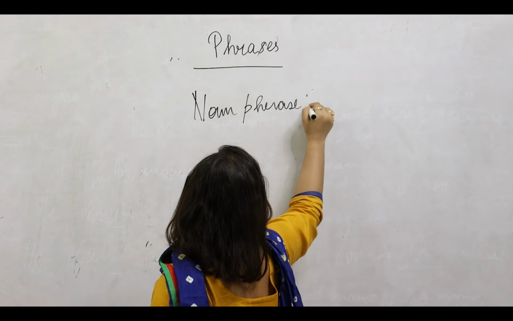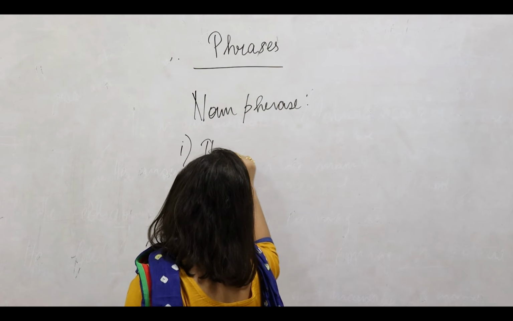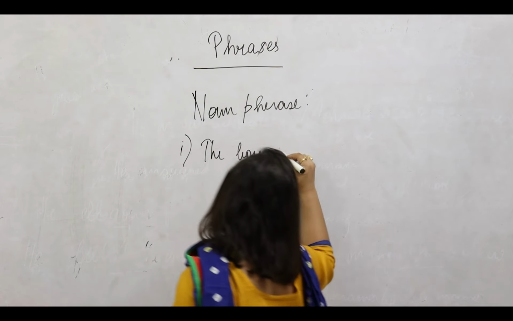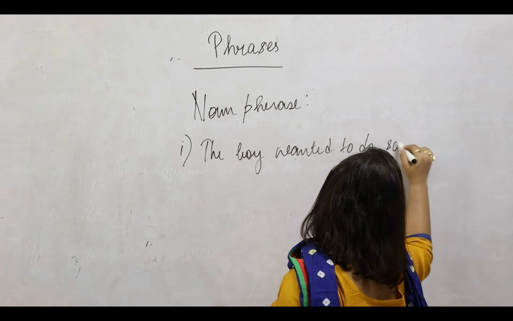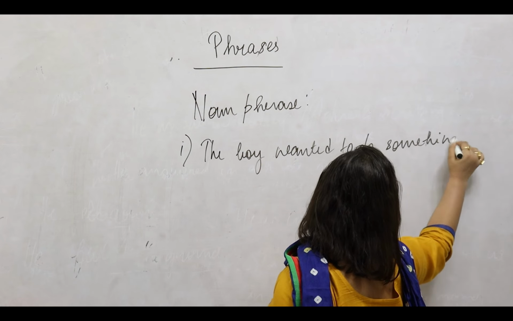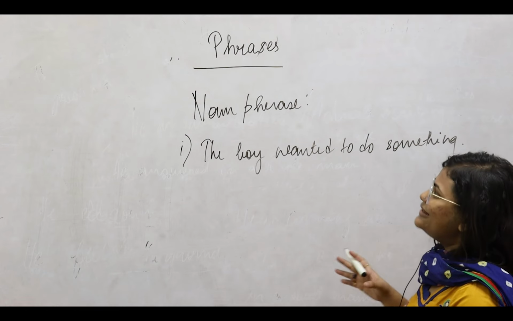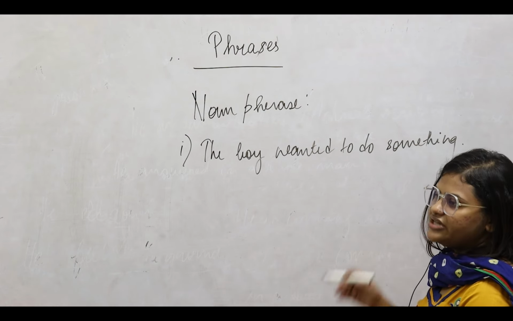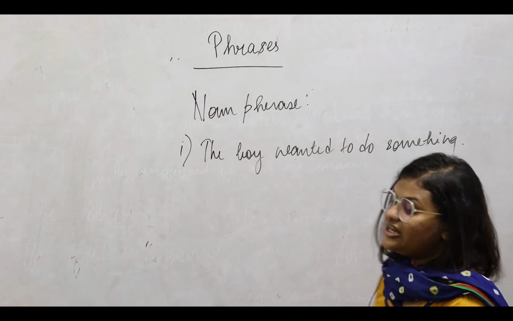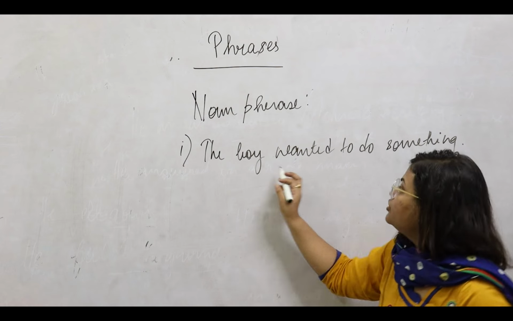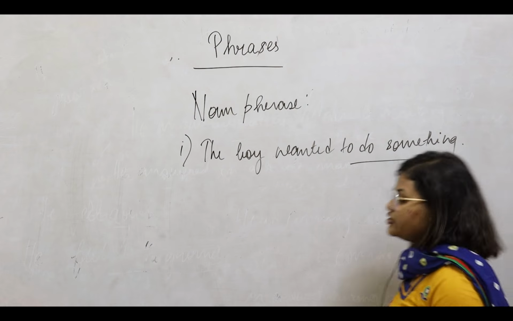A noun phrase would be, for example, if we say the boy wanted to do something. So in this sentence, the noun phrase is even more basic than the adjective and the adverb phrase, because there we are trying to replace the words, an adverb or an adjective. However, here, wanted to do something, this itself is your noun phrase.